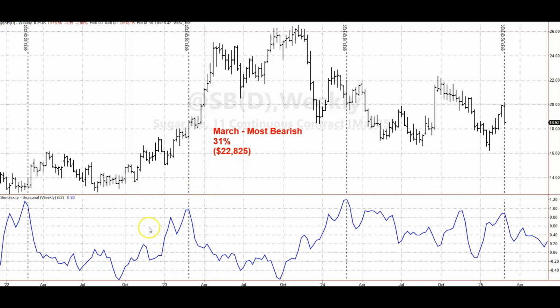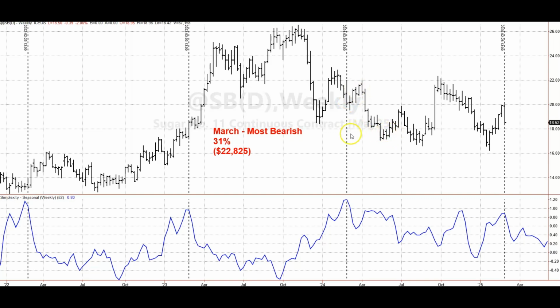So if you look at the seasonal indicator at the bottom, we see that when March comes in, along comes a big seasonal decline to follow. But as the years have gone by, we see that that big decline that we saw a few years ago has been less the last couple of years, and that is because the price in the last couple of years actually saw a rally in March. A couple of years ago, a modest rally. Two years ago, a big rally. Actually, March is mostly sideways, and towards the end of March we saw a rally. And then last year we saw a modest rally for March, and then it dropped off.